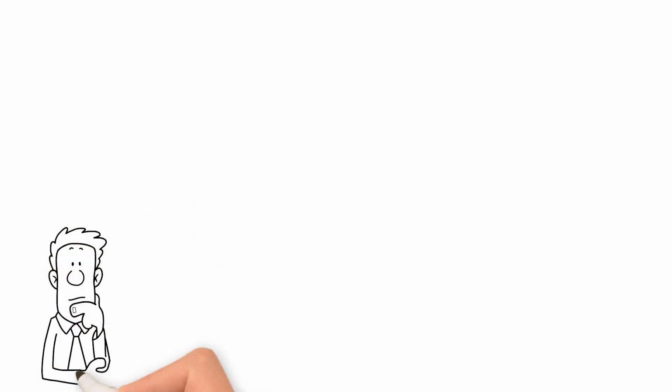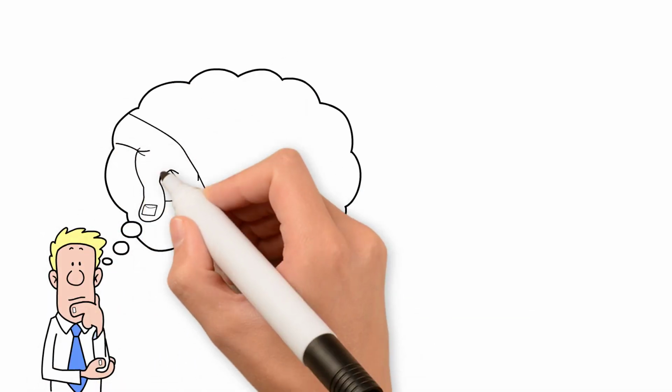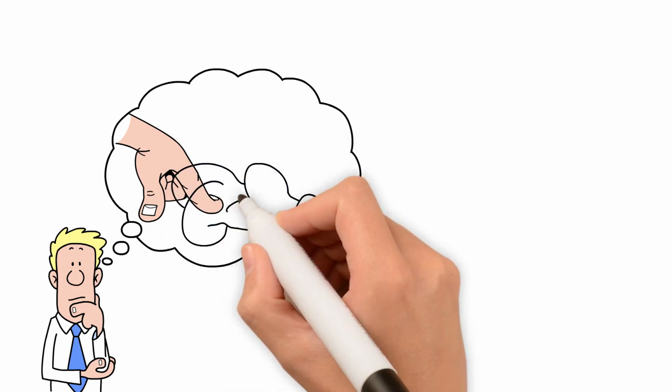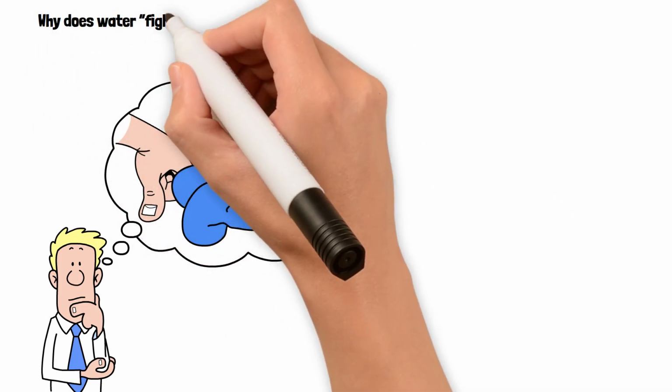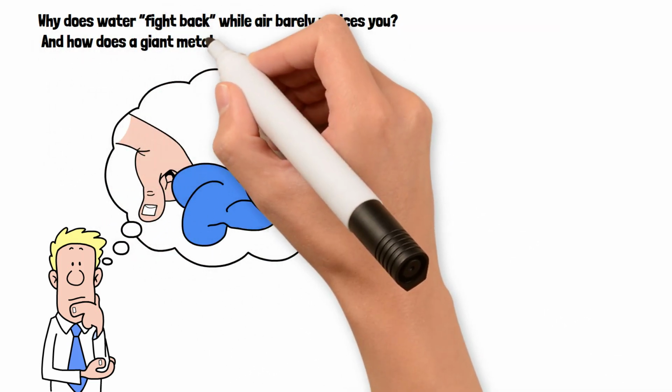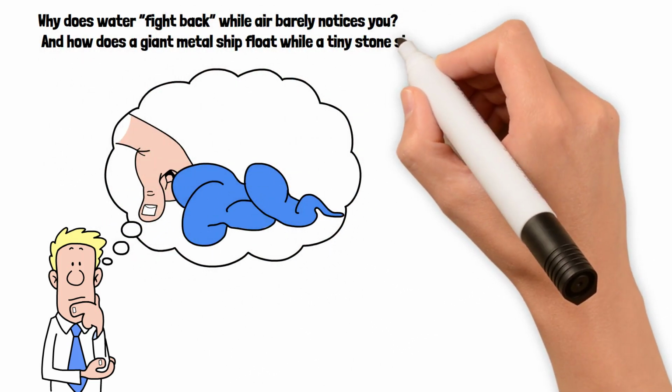Imagine this. You try to push your hand through air. Easy. Try the same thing underwater. Suddenly it feels heavy and slow. Why does water fight back while air barely notices you? And how does a giant metal ship float while a tiny stone sinks instantly?